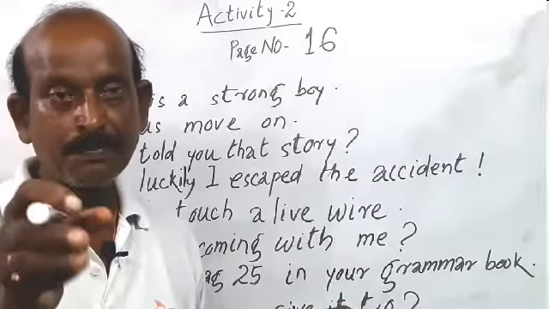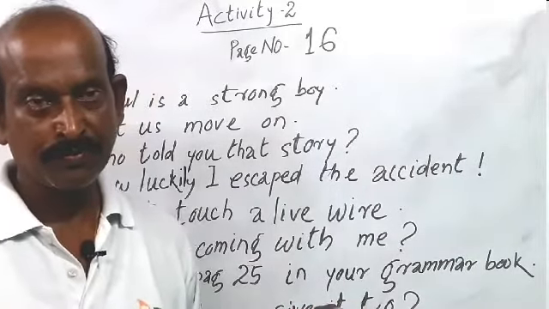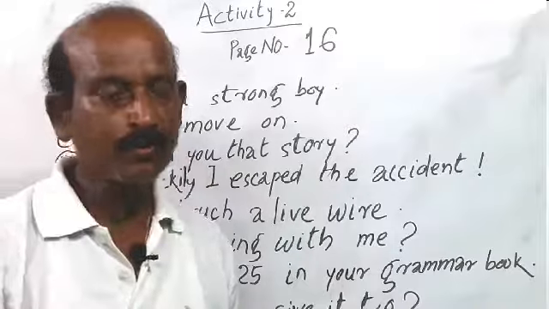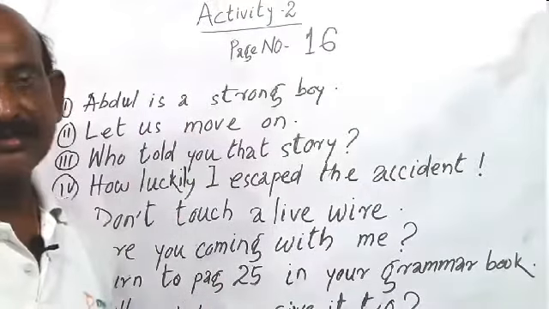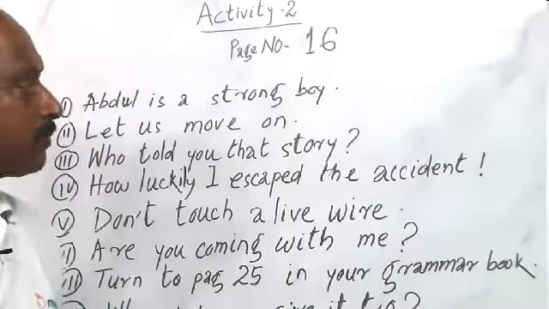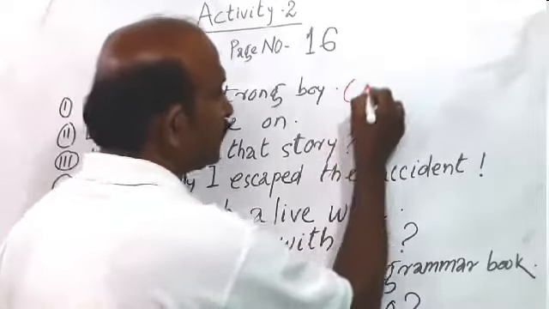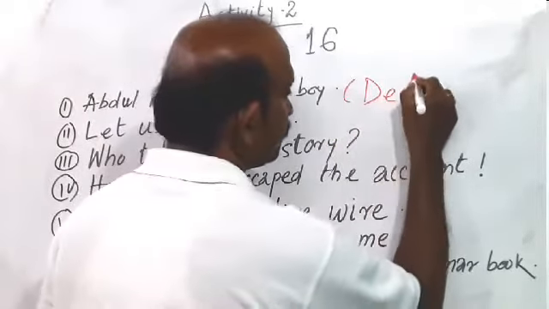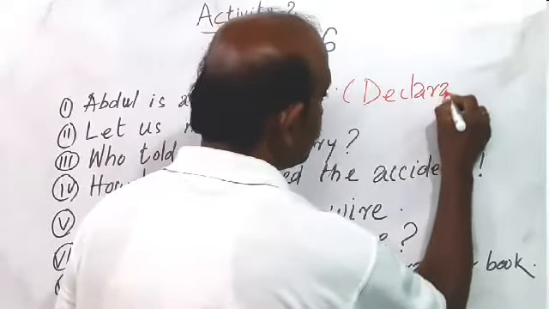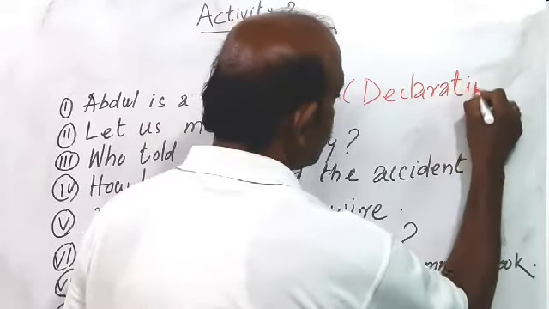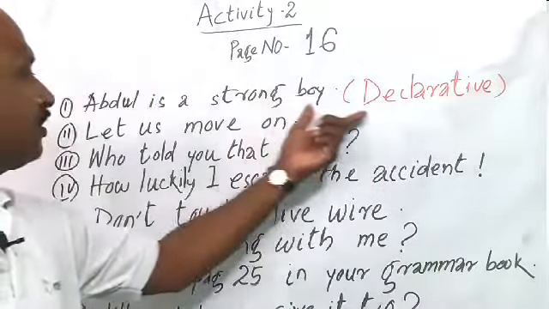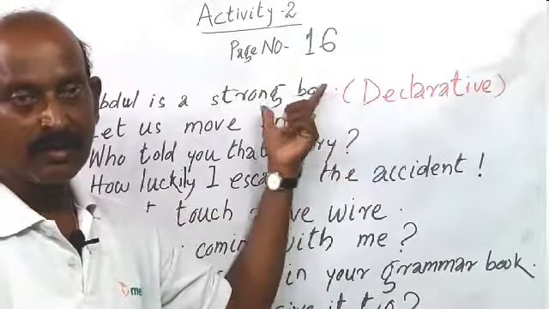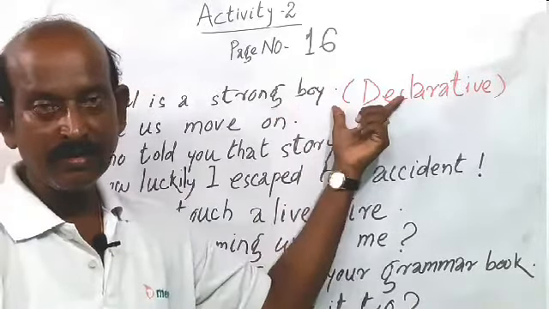That means it gives a fact about Abdul. So the first one is a declarative sentence. In your answer against it we will have to write declarative. Am I clear? So the first one is the declarative sentence.